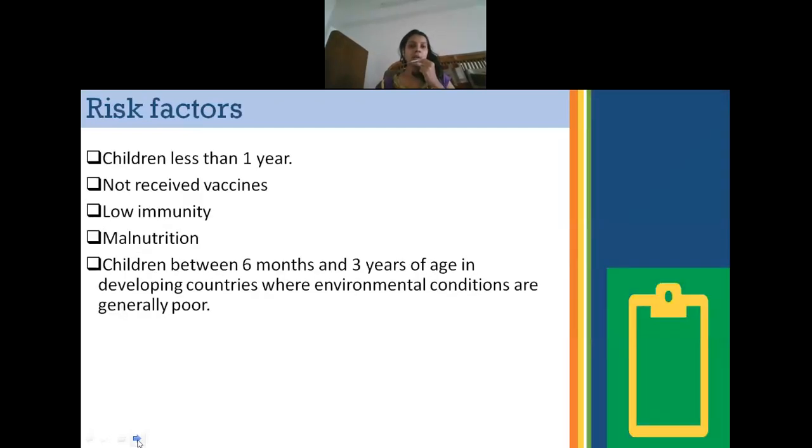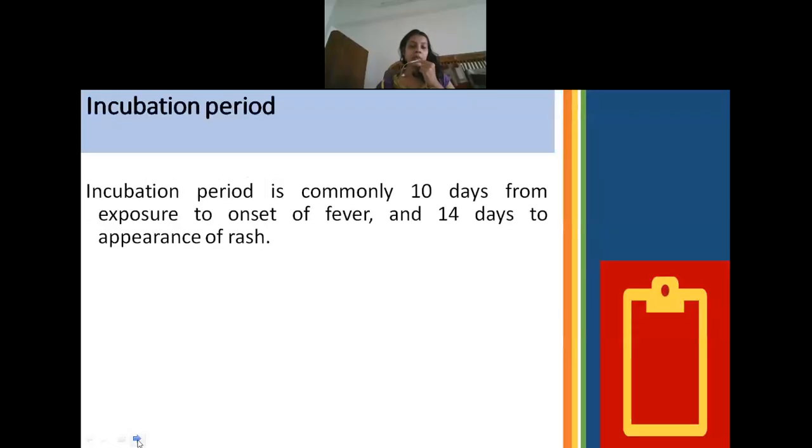Then risk factors. Most of the time, children who are less than 1 year are at high risk. It is also commonly seen in children between 6 months to 3 years of age because of environmental factors. It is commonly seen in poor countries. Children who have low immunity, who are malnourished, or who do not receive the vaccines are again at high risk of developing measles. Next is incubation period. The incubation period is commonly around 10 days from exposure to the onset of symptoms, that is till the appearance of the rash. So it may range for around 2 weeks.